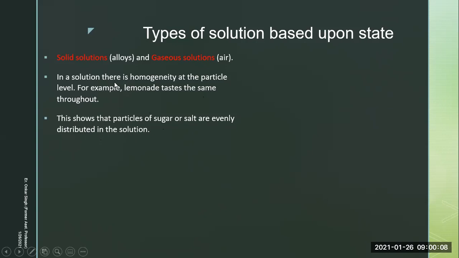In other words, the solute is sugar or salt, and it is equally distributed in the solvent, that is water in this case.